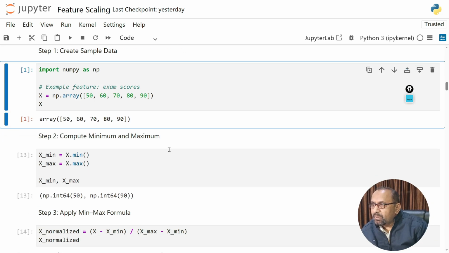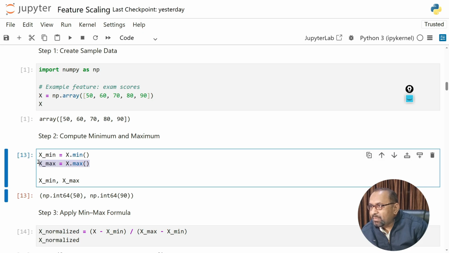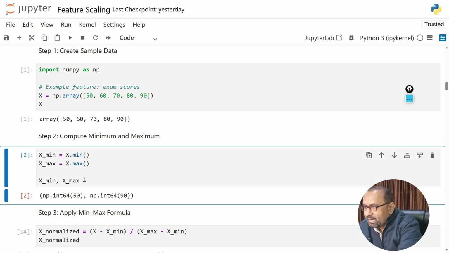Now we need to compute the minimum and maximum value. So x minimum is the minimum from this vector, and this will give us the maximum value from the above vector which we have chosen here. So we are using the minimum and maximum functions from numpy, x dot minimum function and x dot maximum function. These values will be stored inside the x minimum and x maximum variables which we assign on the left hand side, and this will print the values. Control and enter. Yeah, these are the output values. This is the minimum value and this is the maximum value.